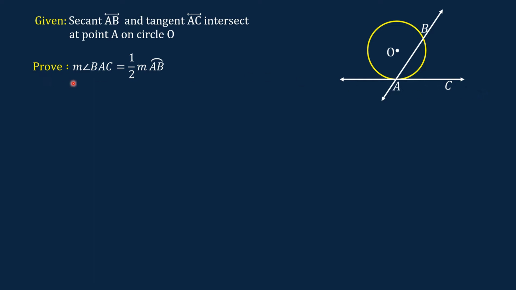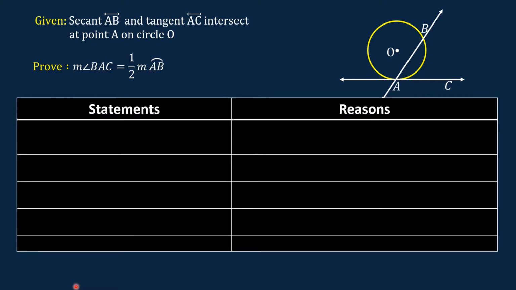We are going to prove that the measure of angle BAC is equal to 1/2 of the measure of arc AB. This is the angle BAC, and this is the arc AB. We are going to prove that the measure of this angle is 1/2 of the measure of this arc of the circle. We are going to prove the theorem by using a two-column proof. In the first column, we are going to write the statements, and in the second column, the corresponding reasons.